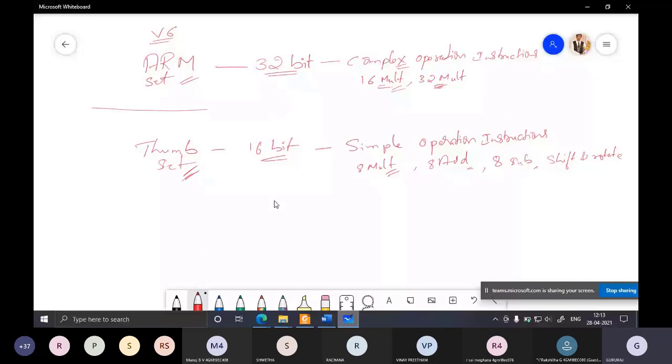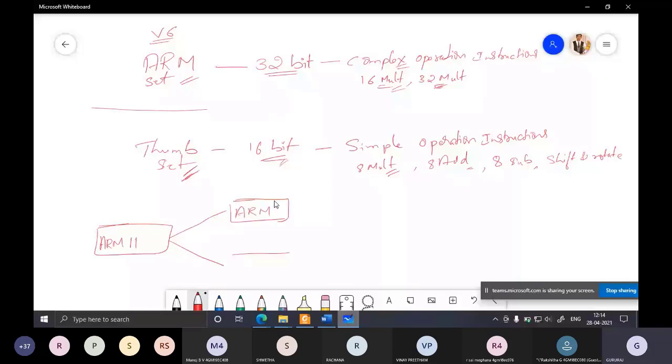Then the processors up to architecture version 6, let's say the processor was ARM11, had two states. One was an ARM state and one was a thumb state.